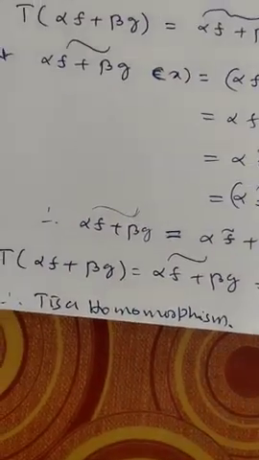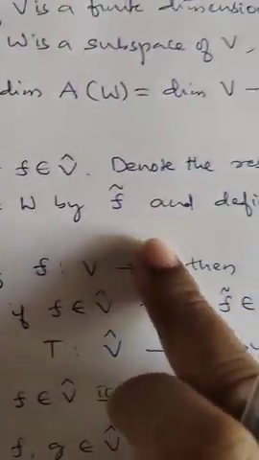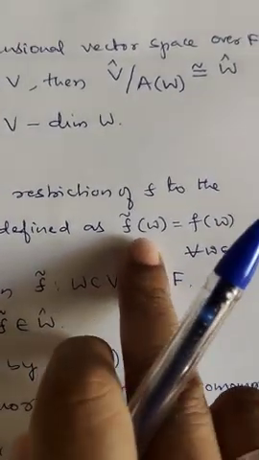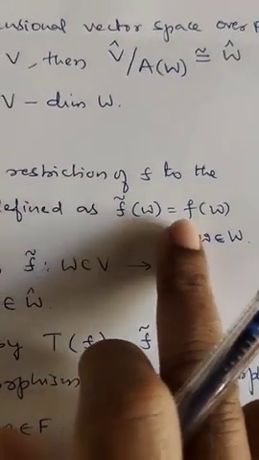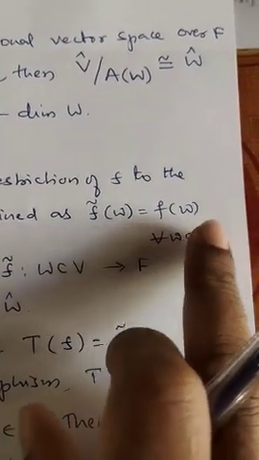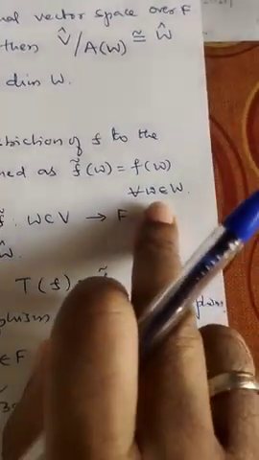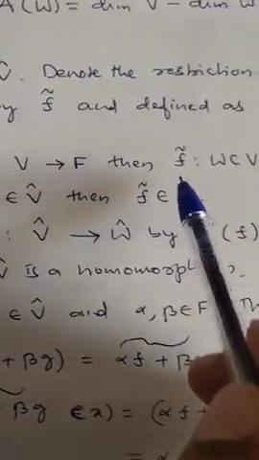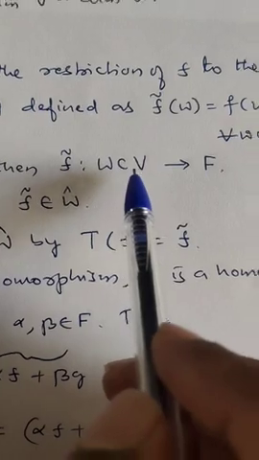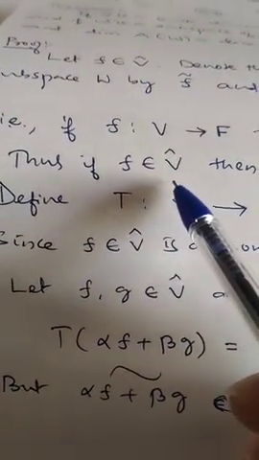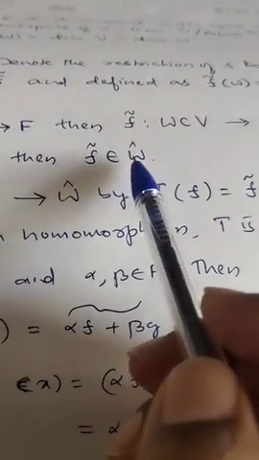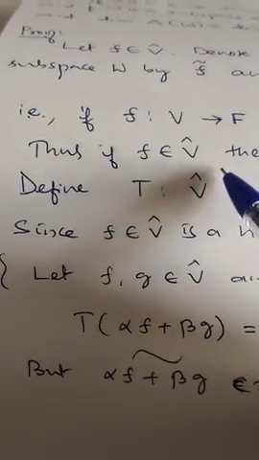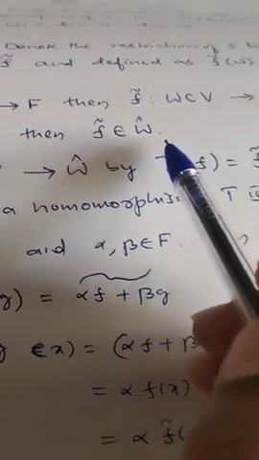Now we restrict f to the subspace W by f tilde and define f tilde of w is equal to f of w for every w belongs to W. That is, if f is a function from V to F, then f tilde is a function from W to F. Thus, if f belongs to V cap, then f tilde belongs to W cap.